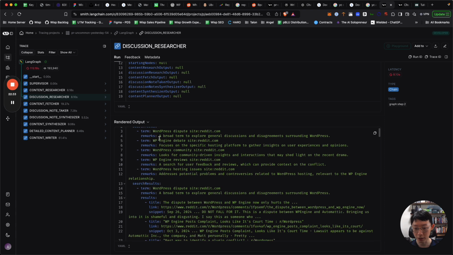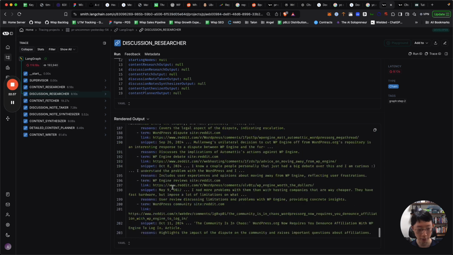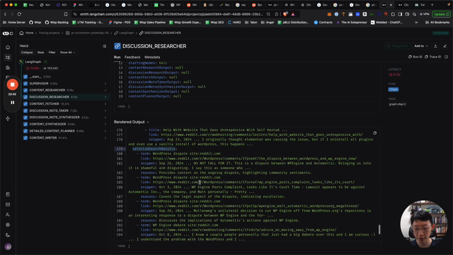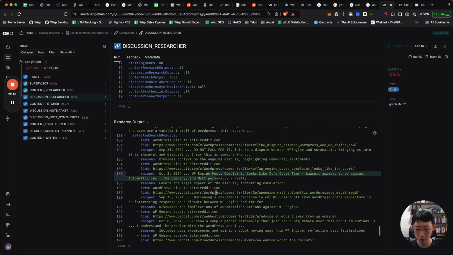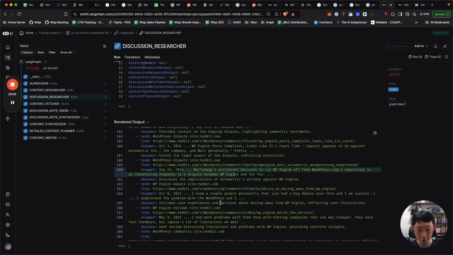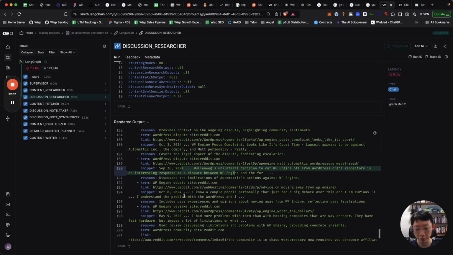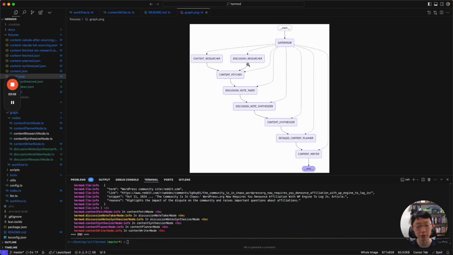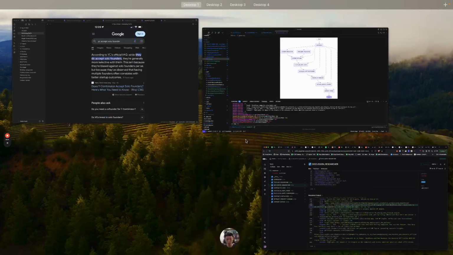So it searches on Reddit for some of this stuff, and same thing at the end, it's showing you what is being selected. There's the unilateral decision to cut WP Engine off. So these are Reddit threads that it's looking to read. So now it has a list of URLs that it wants to read.